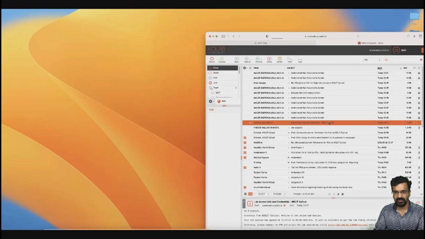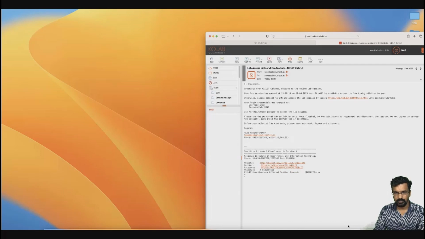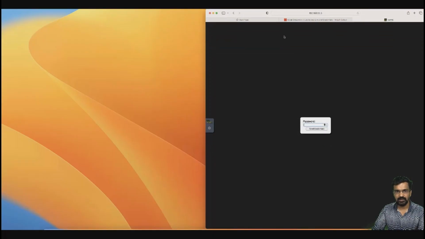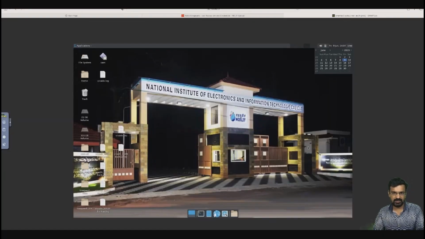So in this we will open the mail from the lab admin and you will find a link like this. You can click and open that link. You will get a page like this in which you have to enter your credentials. That will also be given in the mail. So you can give that. Now you will reach the remote hardware lab of NIELIT Calicut. This will be your desktop. You can do things in this particular window.